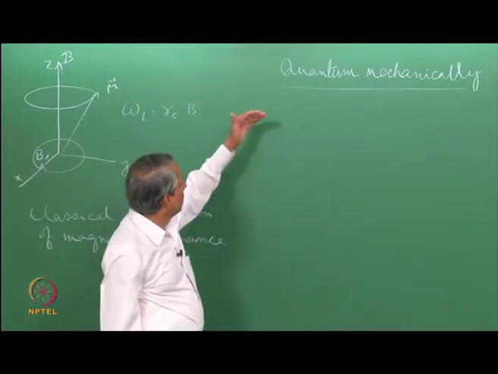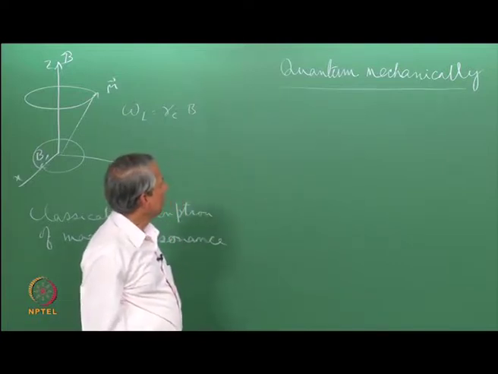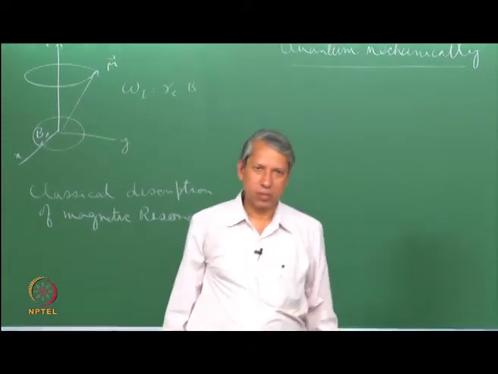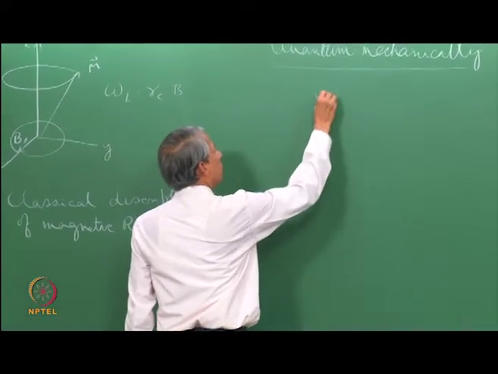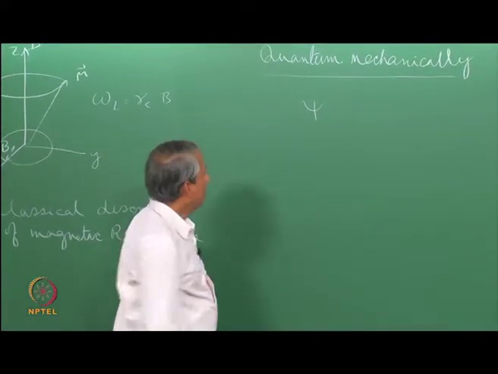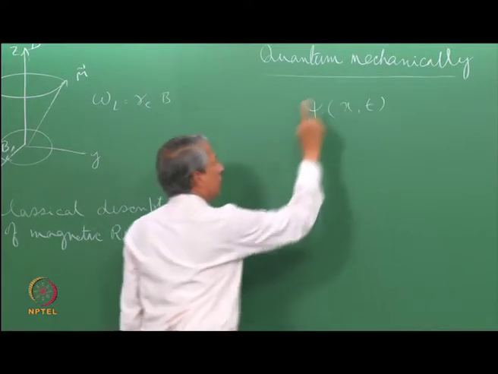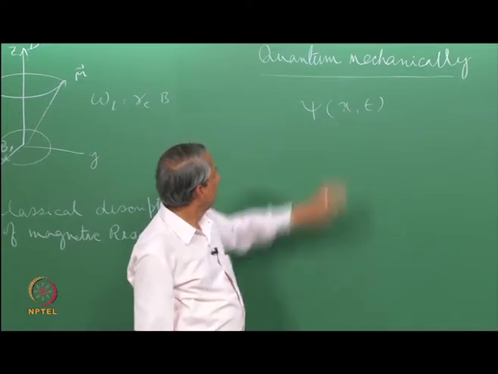So, to get into the magnetic resonance from the quantum mechanical perspective, let us review some basics of quantum mechanics. In quantum mechanics, the wave function, which is a function of, let us say, all coordinates and time. This is one coordinate x, but one can have all the possible coordinates of all the particles there.